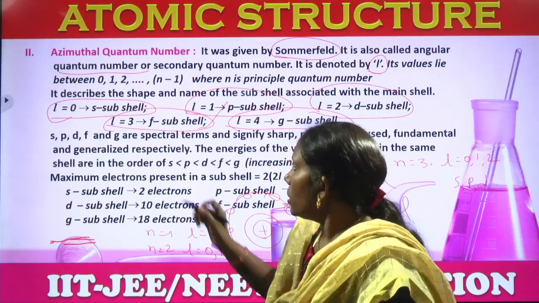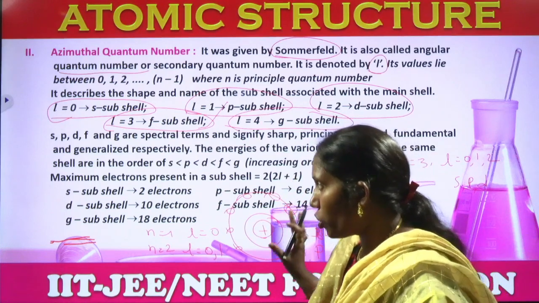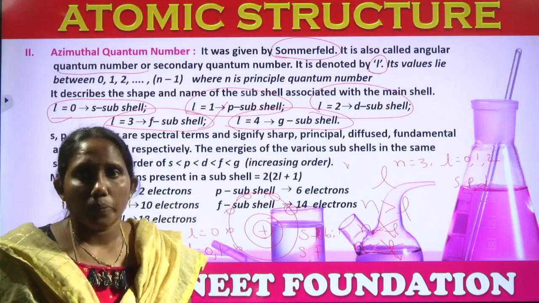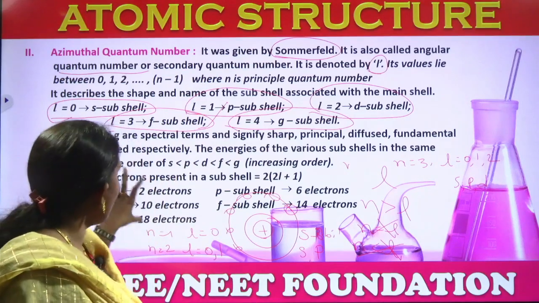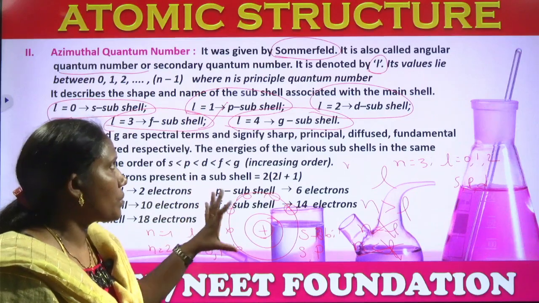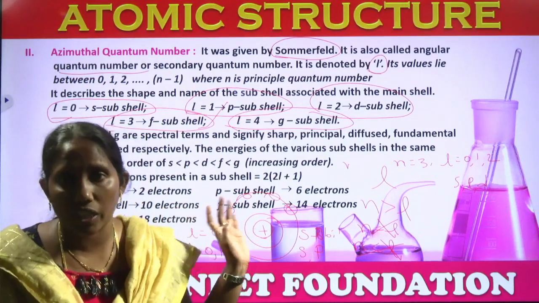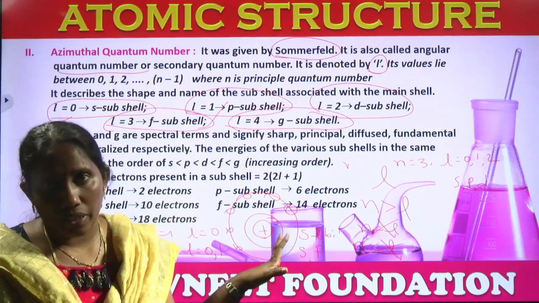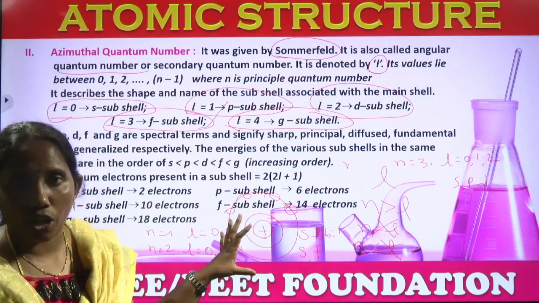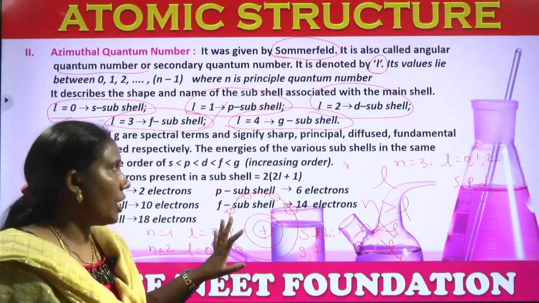Okay. So this azimuthal quantum number gives us information about the electrons. L equal to 0 S subshell, L equal to 1 P subshell. Overall from this azimuthal quantum number, what is the information we can get? The shape of the orbital. Azimuthal quantum number gives us the information about the shape of the orbital. How it gives the information about the shape of the orbital, let us see here.